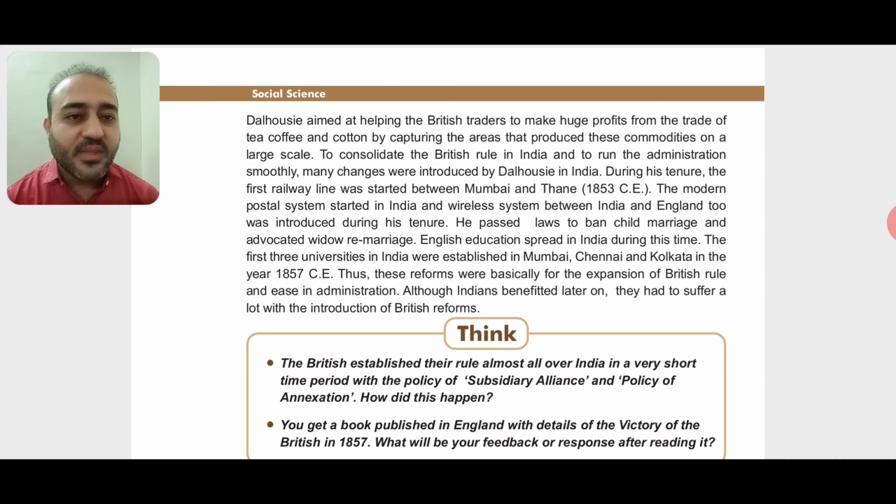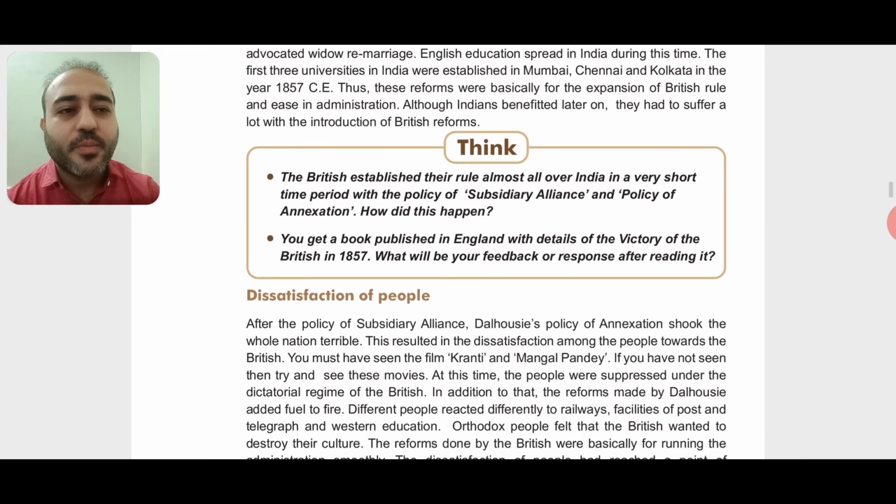Okay, although Indians benefited later on, so though these systems were started for Britishers and for their own management and administration, later on the benefits were passed on to the Indians also. Okay, they had to suffer a lot with the introduction of British reforms. So when the Britishers, that is Dalhousie, banned child marriage and advocated widow remarriage, the Indians thought that the Britishers were trying to break their faith in God. They are trying to disturb the society, right? So they were very much disturbed by these reforms which took place in the society.